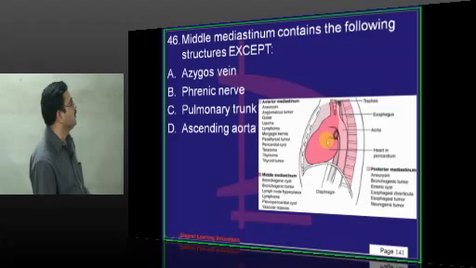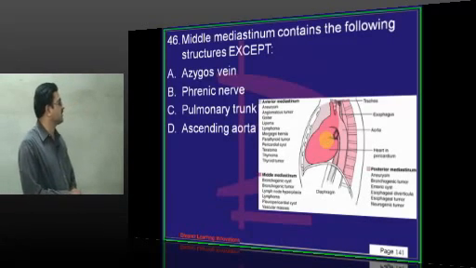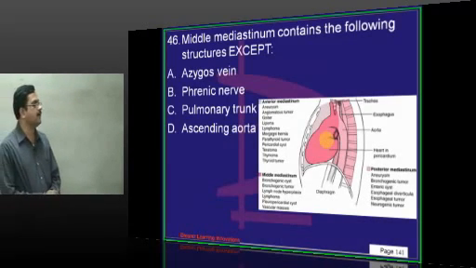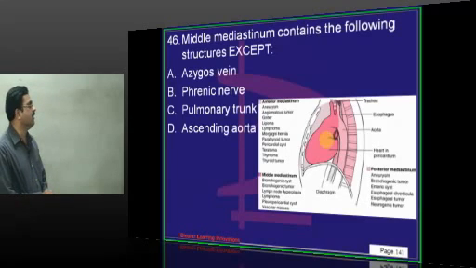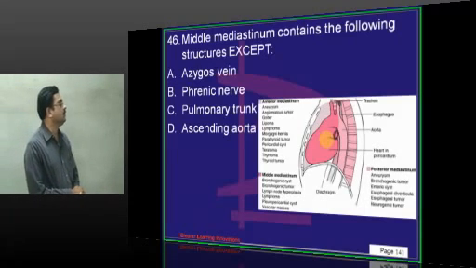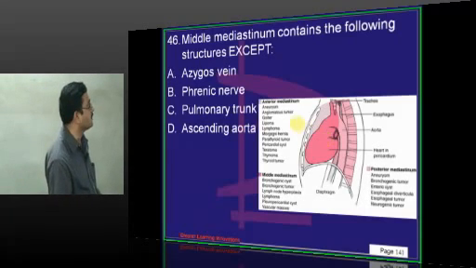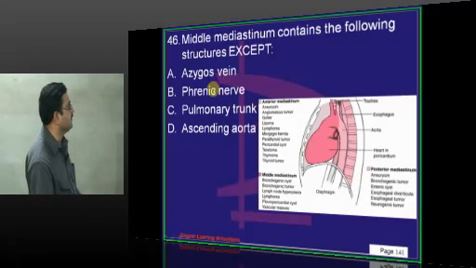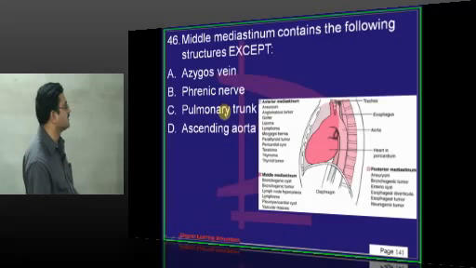Middle mediastinum contains the following structures except. So heart and its covering is a content of middle mediastinum. Options: azygos vein, phrenic nerve, pulmonary trunk, ascending aorta. So answer is azygos vein, it is a content of posterior mediastinum. Phrenic nerve is supplying the pericardium, so it is the content of middle mediastinum.